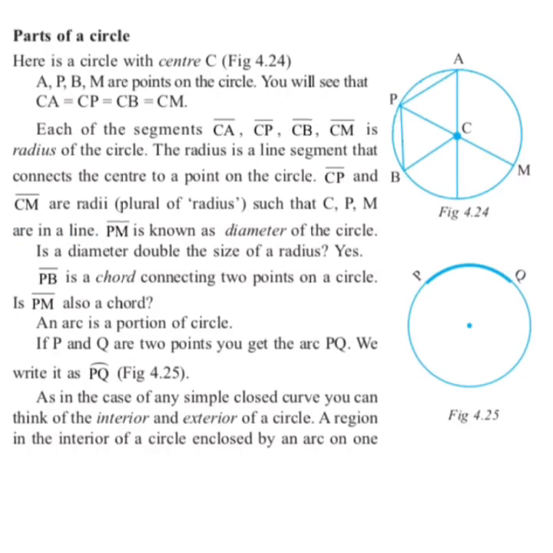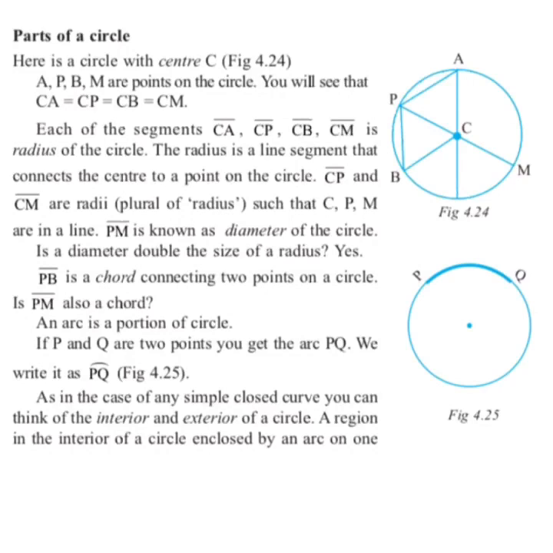Children, take out page number 83 and see figure number 4.24. Here is a circle with center C, and the points on the circle are A, B, P and M. That means you can see from the center, CA, CP, CB, CM all are equal, and this is the radius of the circle.